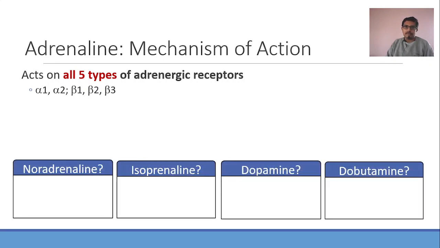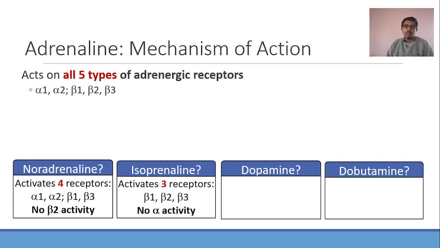What about these drugs? As a tip, remember these 5 drugs in the same order: adrenaline, noradrenaline, isoprenaline, dopamine and dobutamine. There is a reason for that. Adrenaline activates all 5 adrenergic receptors. Noradrenaline activates 4 adrenergic receptors: alpha 1, alpha 2, beta 1, beta 3. It doesn't have beta 2 activity. Isoprenaline activates 3 adrenergic receptors: beta 1, beta 2, beta 3. It's a pure beta agonist. It does not have alpha activity.